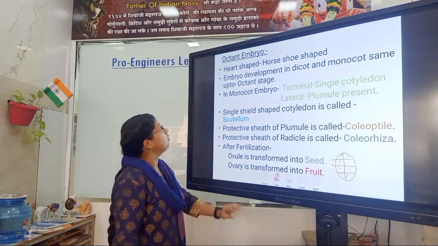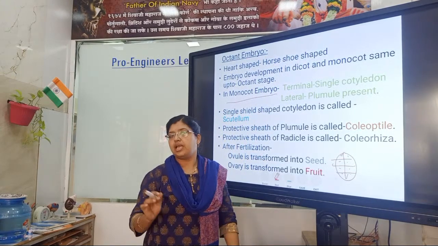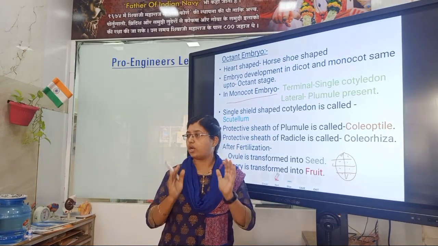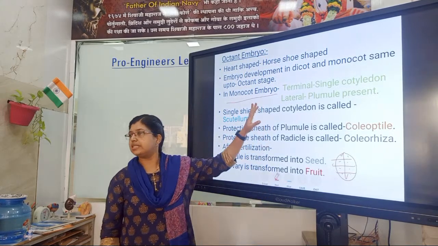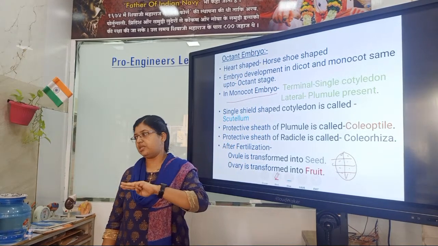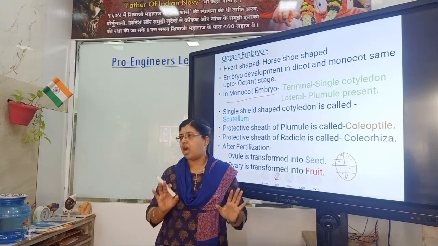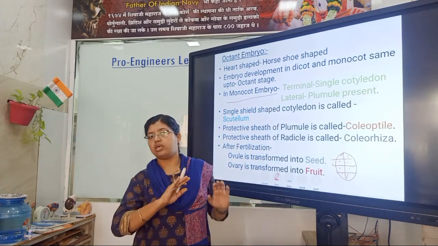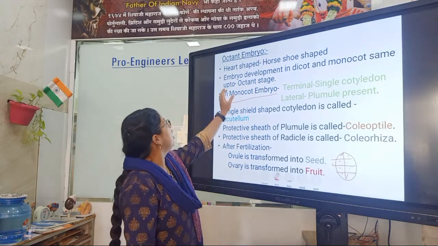We have already seen how octant is formed: the embryonal cell undergoes 3 mitotic divisions to form octant. It is the same in dicot and monocot up to the octant stage, but the differences occur in the later stages.